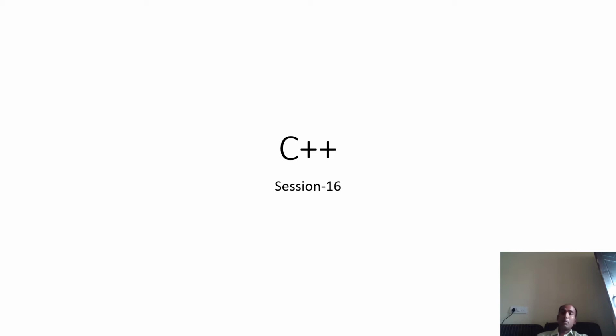And the last session was very important. In the last class, I requested all of you to please listen to the previous session 2-3 times and implement the programs on your own also. So let's move on to today's session. Today we have to discuss some more concepts about the C++ class concept.